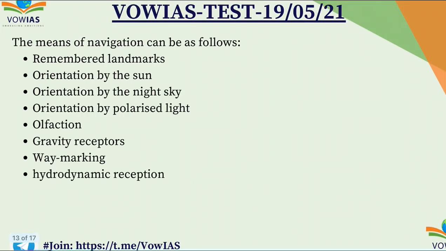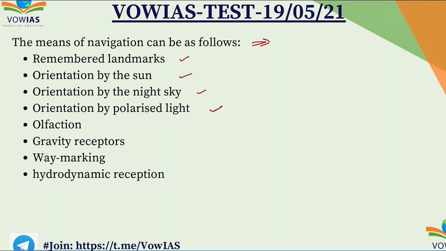So here the various means of navigation that the various animals can follow are given here. The remembered landmarks. So remembered landmarks is nothing but what we have seen as way marking. Okay, way marking. So orientation of the sun, as I told already, based on the direction of the sun, the animals will be able to travel. The orientation by the night sky. Because in the night sky there are stars, and based on the galaxy, based on the different stars, animals will travel, and that is called orientation by the night sky.